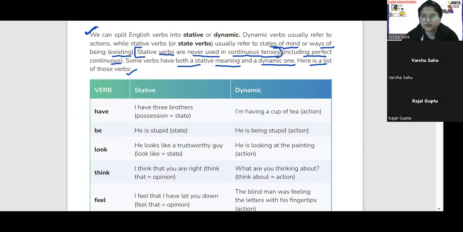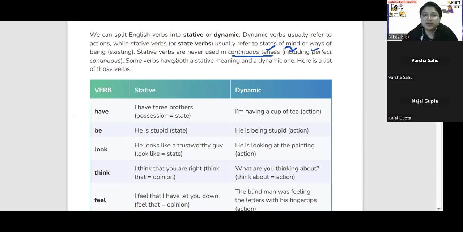So one thing we have to keep in our mind is that stative verbs are never used in continuous tense. You cannot use ing in stative verbs, okay? Including perfect continuous. तो आप ना तो continuous tense में stative verb को use करोगे और ना ही perfect continuous में use करोगे, okay?